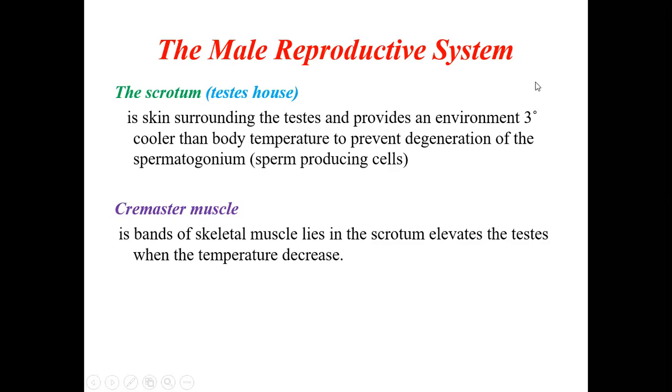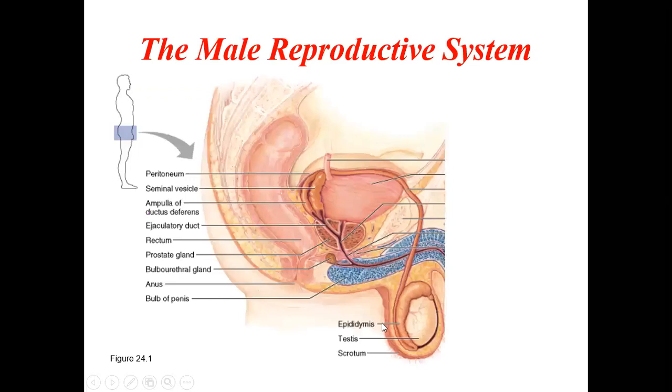If the testis were kept at body temperature, the spermatogonium, the sperm producing cells, the primitive type of sperms, would degenerate.